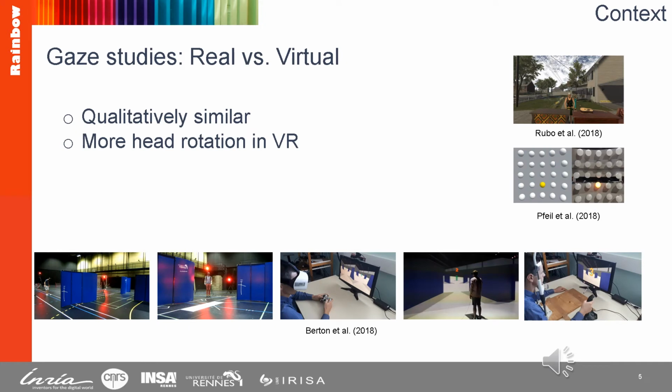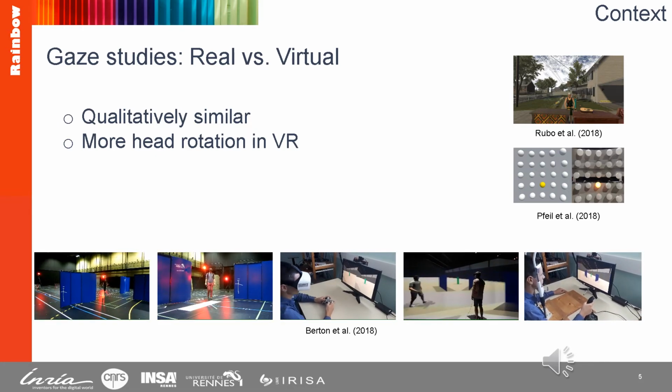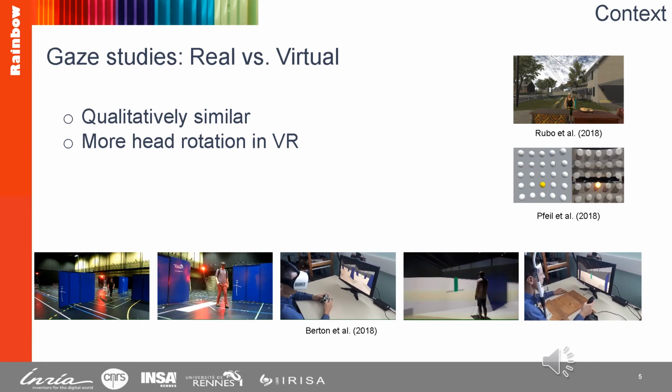And as we want to study gaze activity in VR, one important question is to know whether VR affects gaze behaviors. So during tasks where participants were seated and had to either look at a light or look at a person moving objects, Fell and Rubot show that gaze activity was qualitatively similar, but there were some differences regarding head rotations. Furthermore, in our present work, we compare gaze activity during a collision avoidance task with another worker.